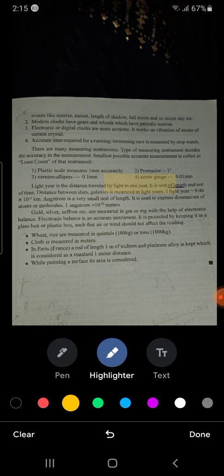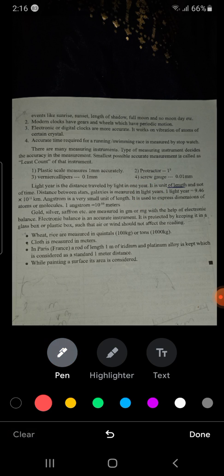Light year is the distance traveled by light in 1 year. You may think that year is a unit of time, but it is not so. Light year is a unit of distance. It is a unit of length. It measures distance, and distance is length and not time. Distance between two stars, galaxies, is measured in light years.